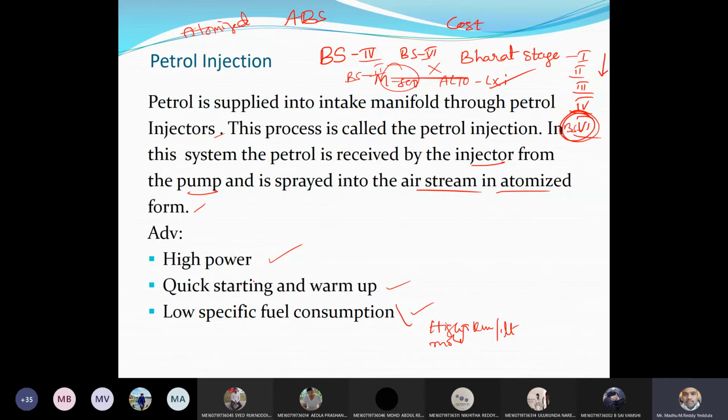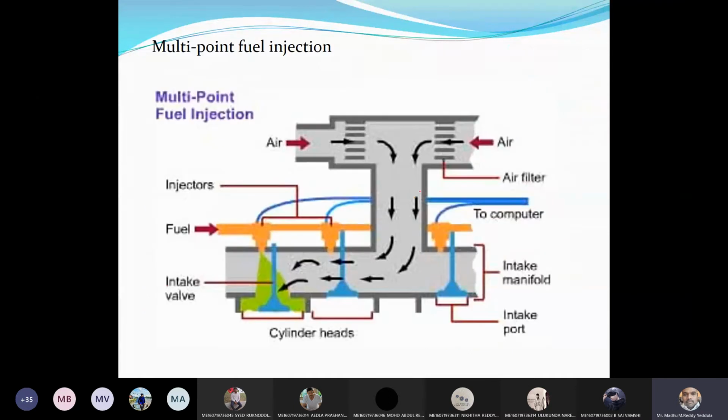Now, why are you calling it quick starting and warm up? Because let us say if you use a carburetor, the main disadvantage is if you don't use the vehicle for a long time, the fuel, because of viscosity, will settle at the bottom. It will create a thick layer at the bottom and block the passages of the petrol air fuel mixture. That is the main drawback of the carburetor. So that is replaced by the MPFI system, multi-point fuel injection system.